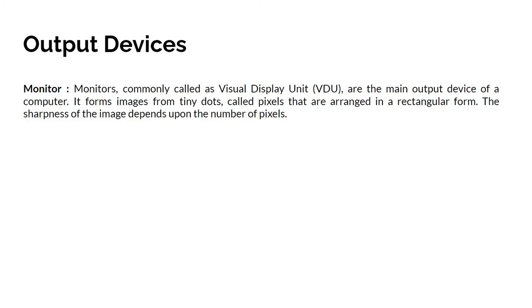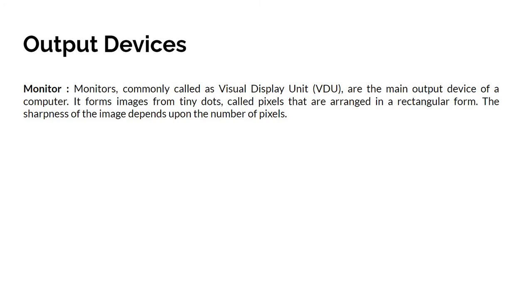The sharpness of the image depends upon the number of pixels. Pixel means picture element. If you zoom in on a picture, you can see a rectangular form, that is the pixels. The more the pixels, the higher the quality.